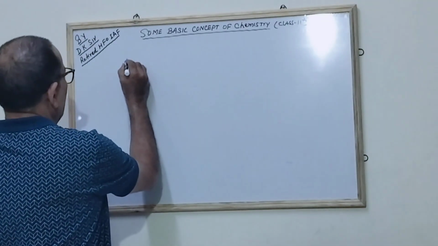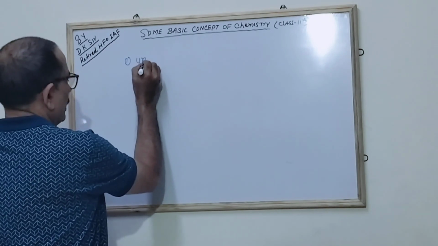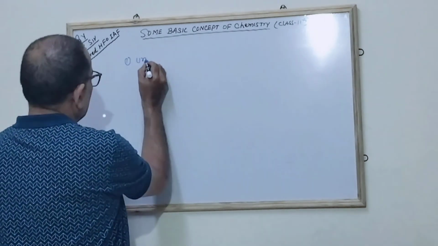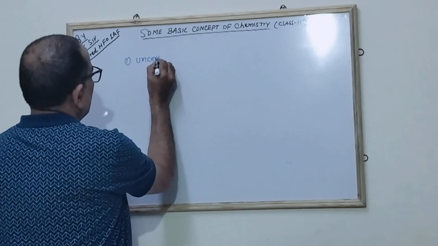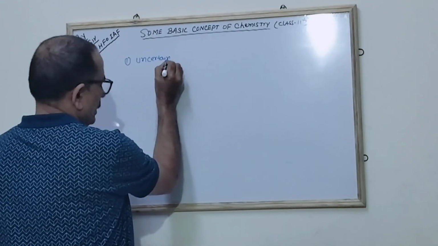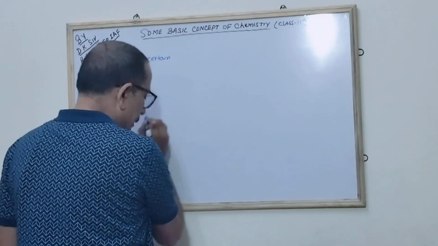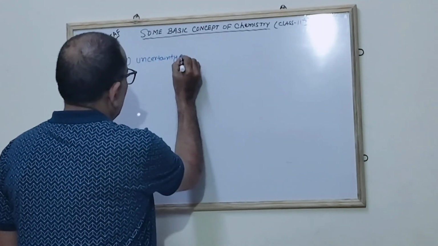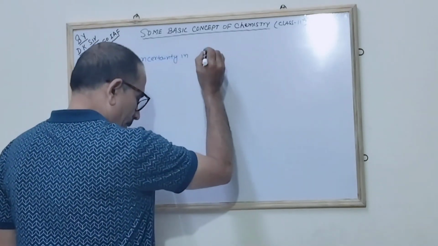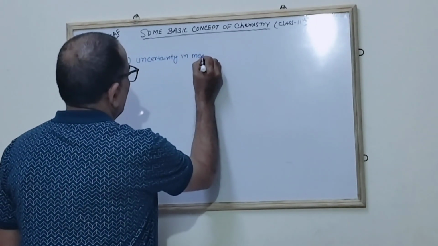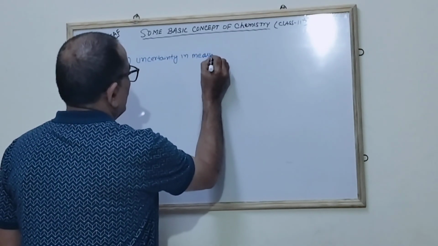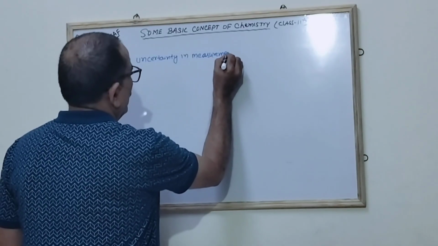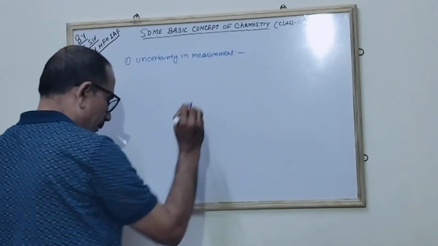The first is uncertainty. Uncertainty in measurement.